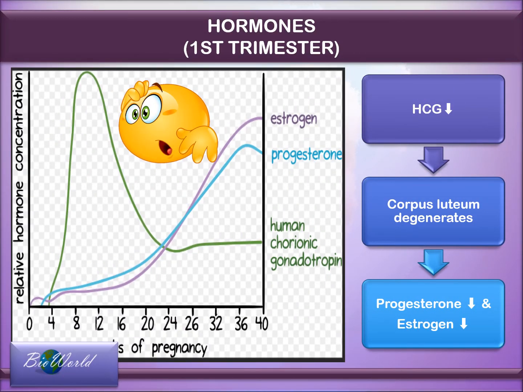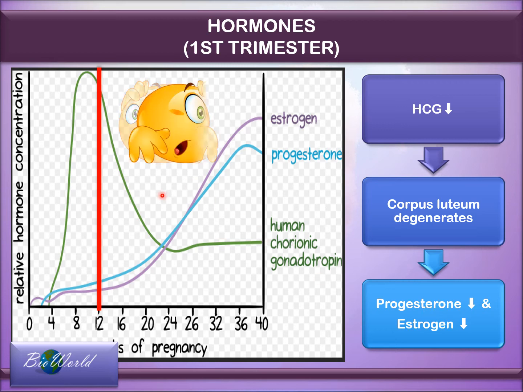Let's look at this graph. As mentioned, by the first trimester, the HCG levels will begin to decrease. So as we know, when HCG decreases, the corpus luteum will degenerate and the progesterone and estrogen concentration should decrease. But strangely, you see, after the first trimester, the estrogen and progesterone levels seem to be increasing further. How is that? Let me explain.